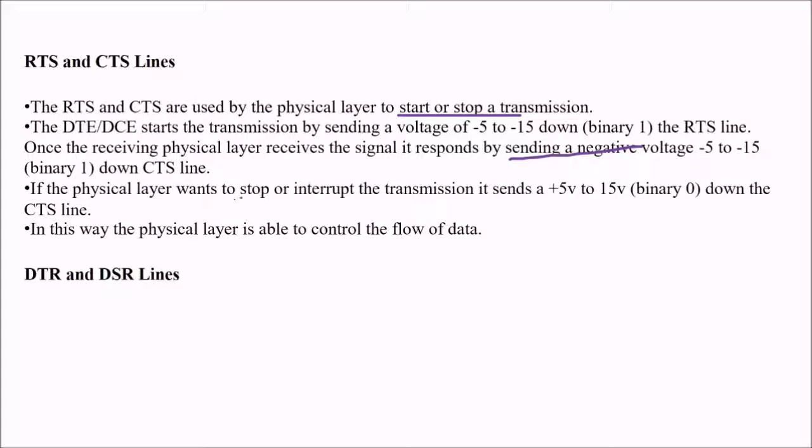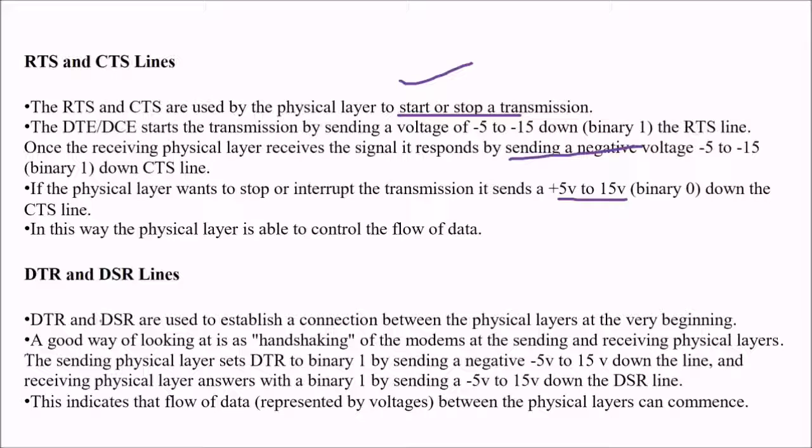And if the physical layer wants to stop or interrupt the transmission, it will send a +5 to 15 volt, that is binary 0, down the CTS line. In this way, the physical layer is able to control the flow of data and start or stop a transmission. The DTR and DSR lines are used to establish a connection between the physical layers at the very beginning. A good way of looking at it is as a handshaking of the modem at the sending and receiving physical layers.